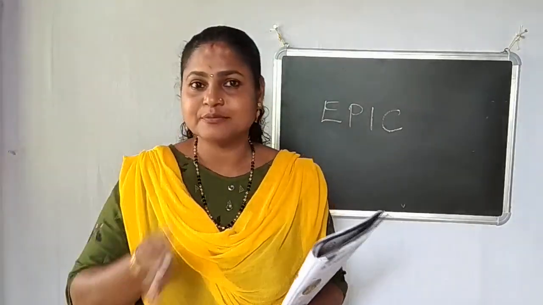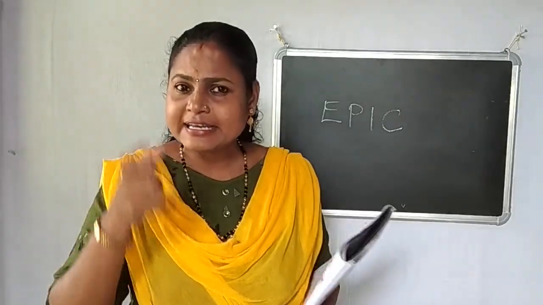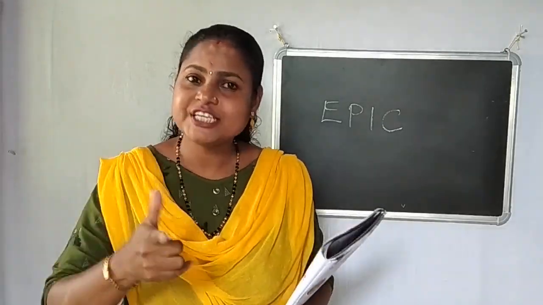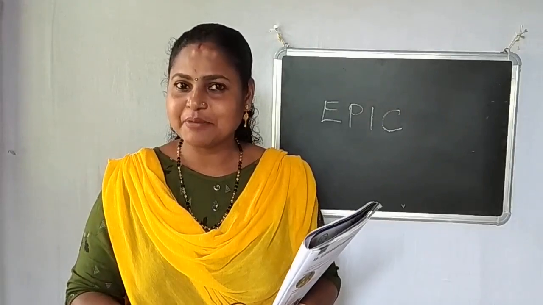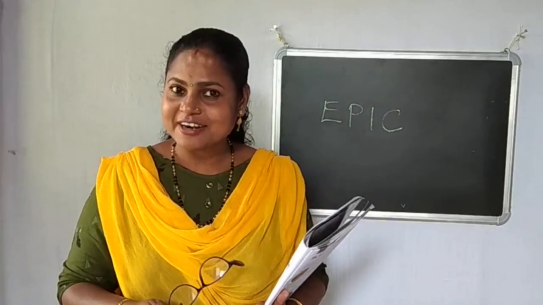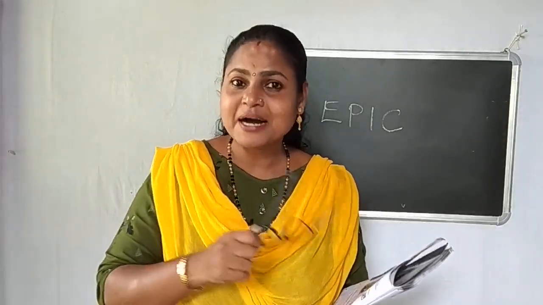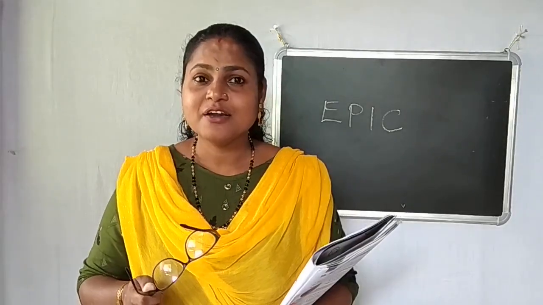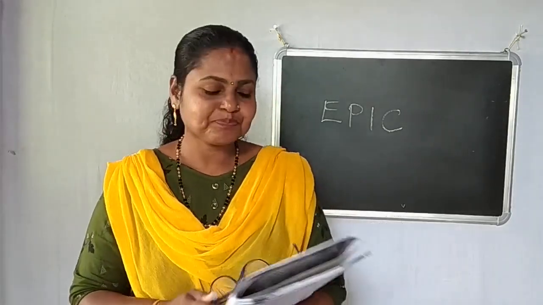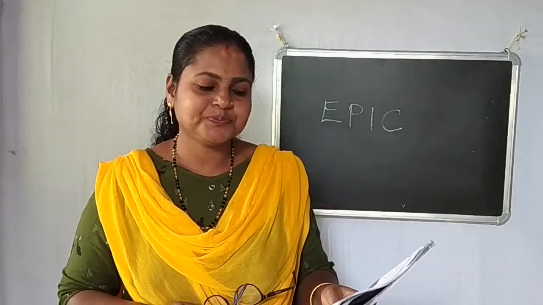And also in world literature, we can see the Iliad and the Odyssey. All these are written by whom? Homer. Okay, Homer. And Ramayana is written by Valmiki. Mahabharata is written by Vyasa. So next, the third one, let's go.